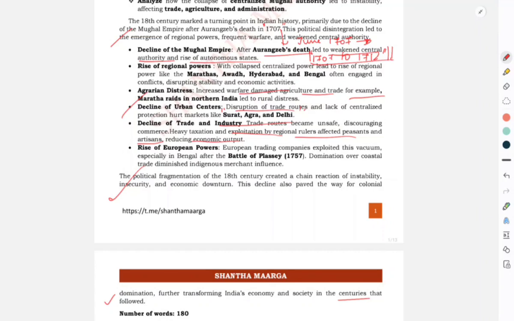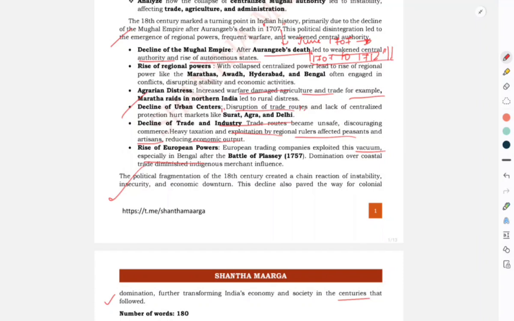This all led to the creation of a vacuum, especially in Bengal, and also a vacuum in the regional powers, or in the whole of India. And this led to fragmentation. The Portuguese, Britishers, and French started to divide their colonies in India, and this led to disintegration and socio-economic decline, because when they take colonies under their control, they are responsible for the growth and development of those colonies.